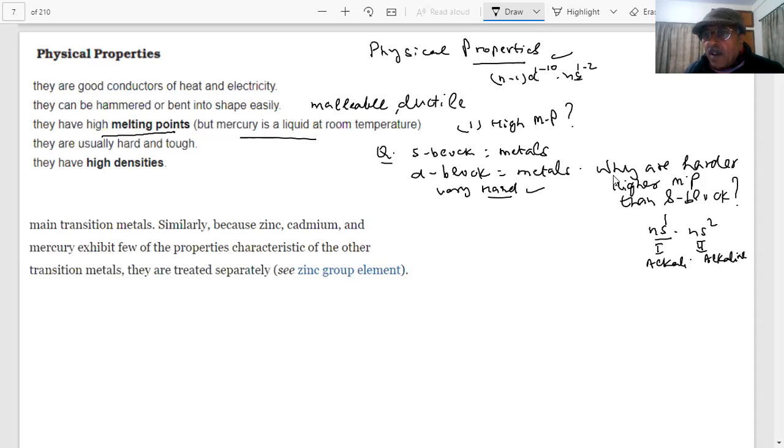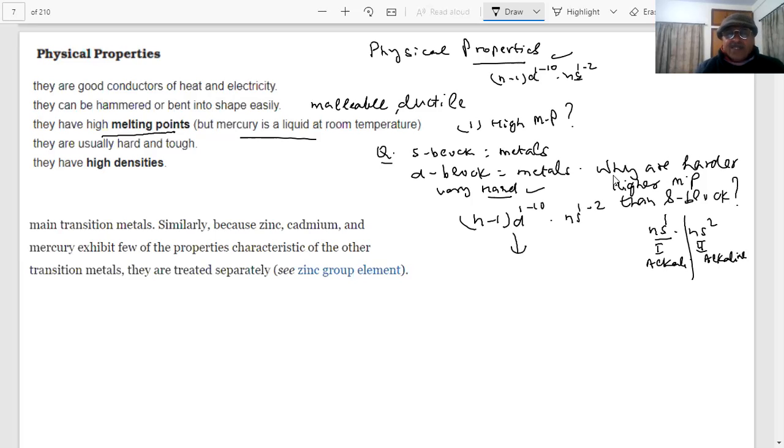Here the electrons taking part in bonding are from ns1 and ns2 only. But what electrons take part in bonding in transition elements? You have (n-1)d1 to 10 and ns1 to 2.